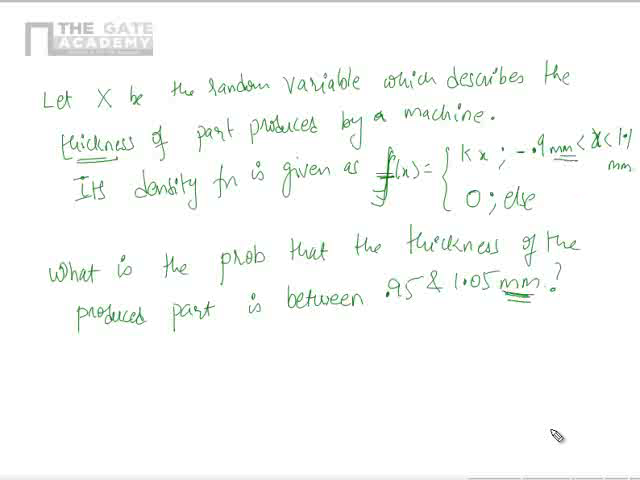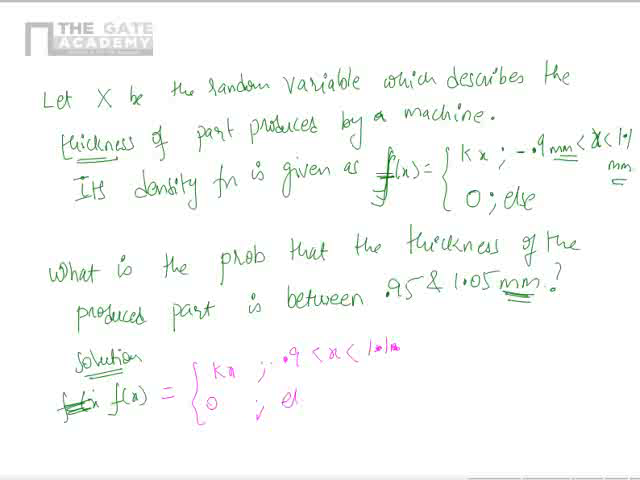So don't worry about this mm, it is just a unit. We are to calculate the probability. The story still remains the same. So f of x is given to us. Solution. How is f of x given? It is kx in the region 0.9 less than x less than 1.1, 0 else. Clear? Now, it is similar to the first problem, only the wordings are different.